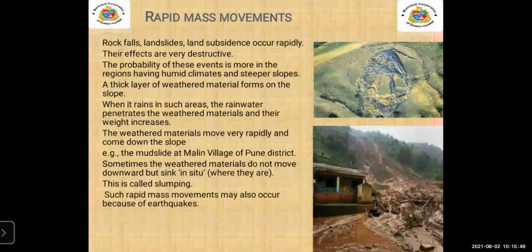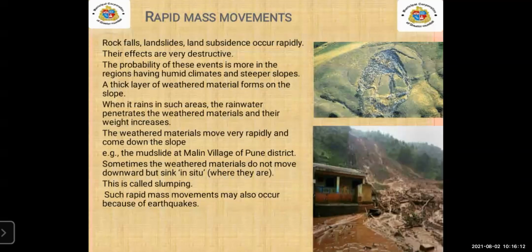The probability of these events is more in the regions having humid climates and steeper slope. Humid climate means what? When there is a lot of moisture in the air and it is humid outside.